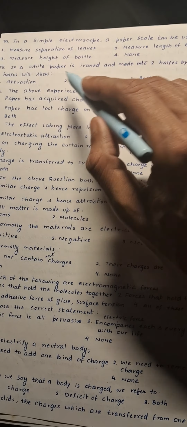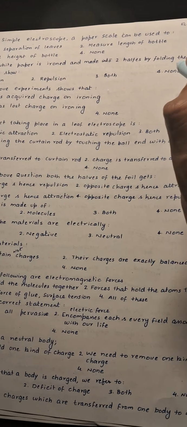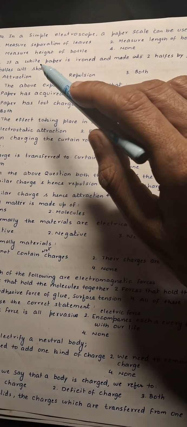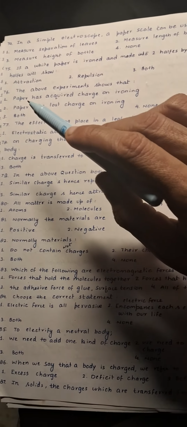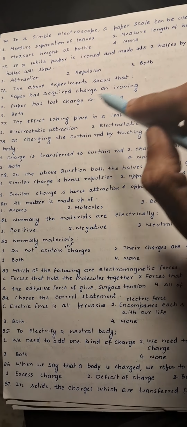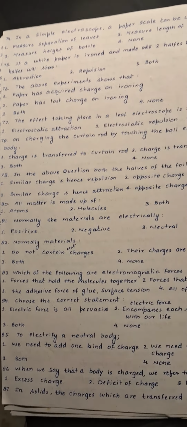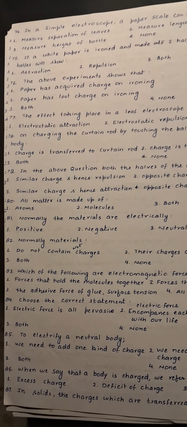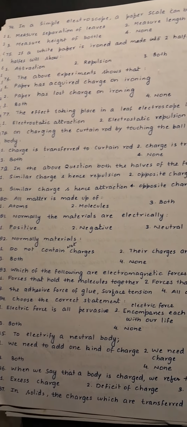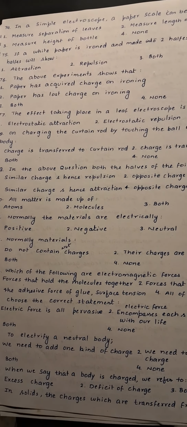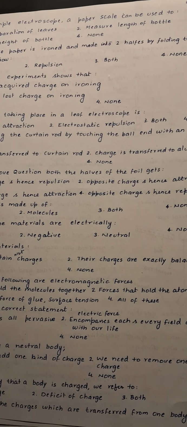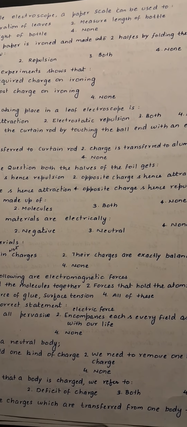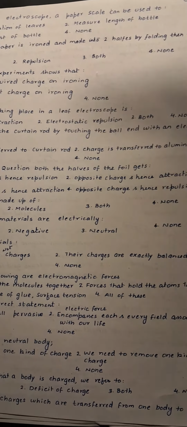Next, if a white paper is ironed and made into two halves by folding, then obviously they will get charged, so they will repel each other because of like charges. Next, the above experiment shows that the paper has obviously acquired charge, so the first option will be correct over here. Next, the effect taking place in a gold leaf electroscope is electrostatic repulsion. So the second option is correct over here.